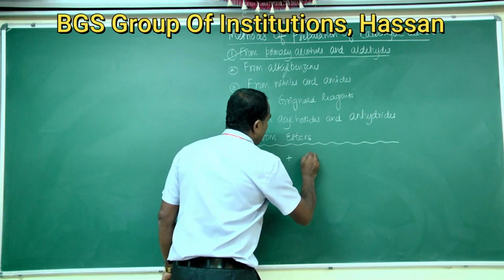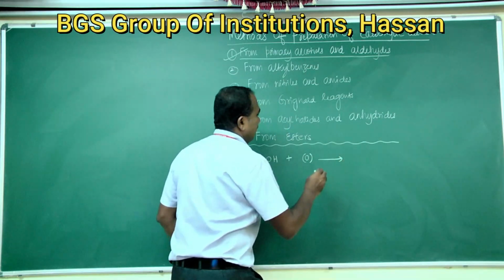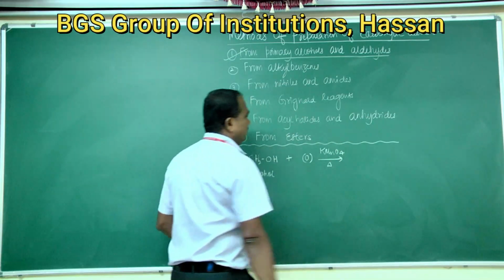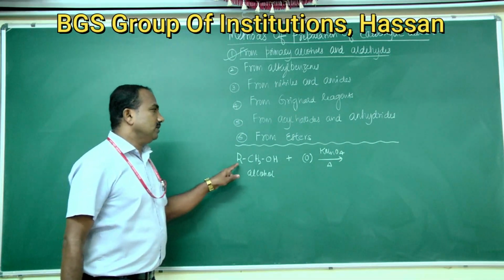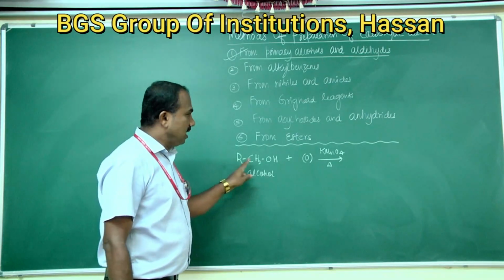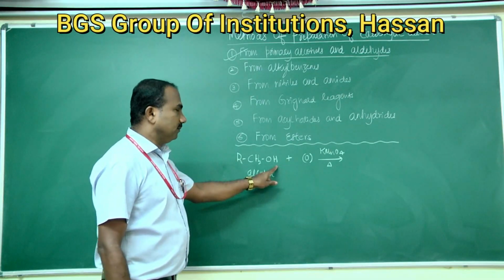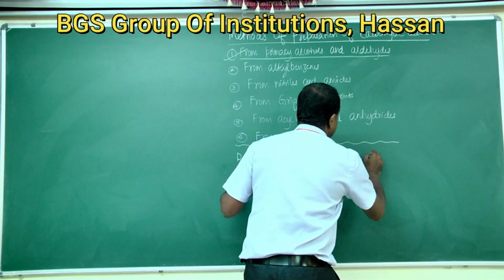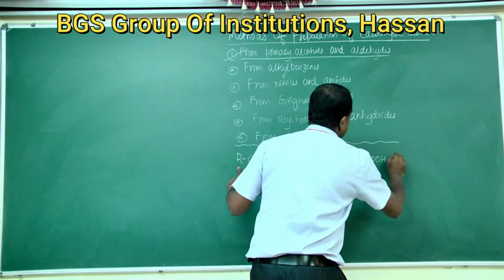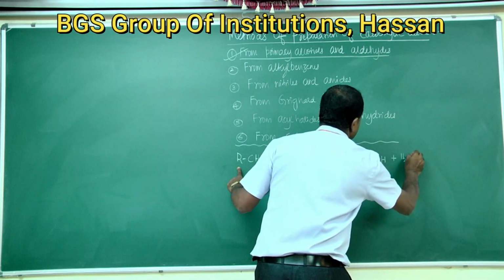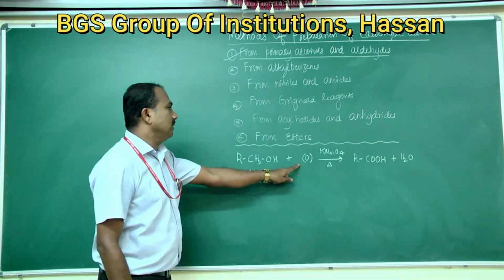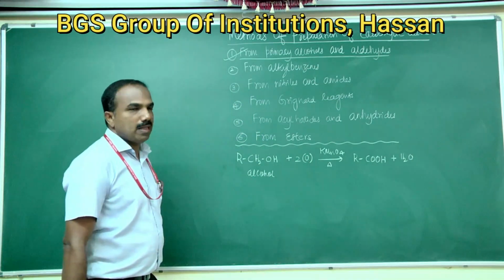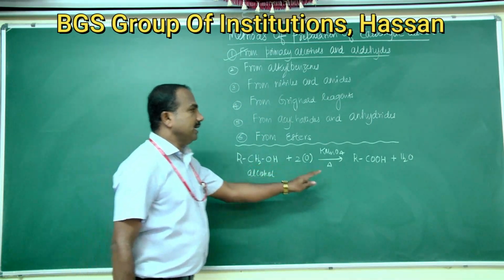Alcohol on oxidation in presence of potassium permanganate, in alkaline or acidic or neutral medium, gives carboxylic acid, that is RCOOH plus H2O. So here you should take 2 moles of oxygen. So this is acid.